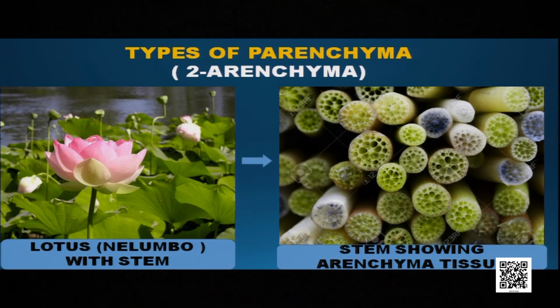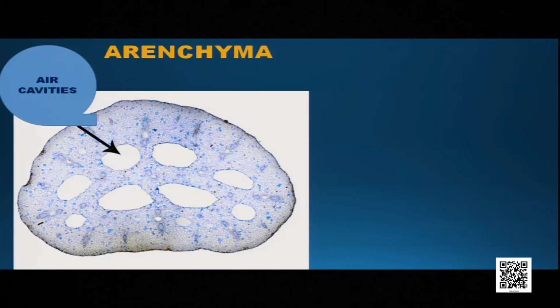As the name suggests, these type of tissues have lots of air cavities. You can see the picture of the stem of lotus, which is commonly called as kalamkakri, and that stem is having lots of air spaces. And if it is seen under the microscope, you can see the air cavities very clearly.